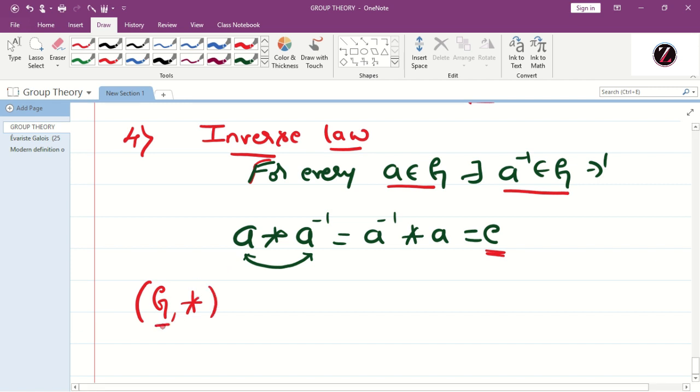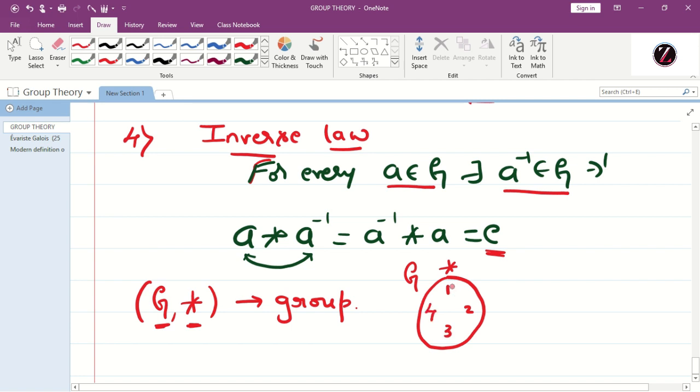So to say a non-empty set G with a binary operation star is a group, it must satisfy four laws: closure law, associative law, identity law, and inverse law.